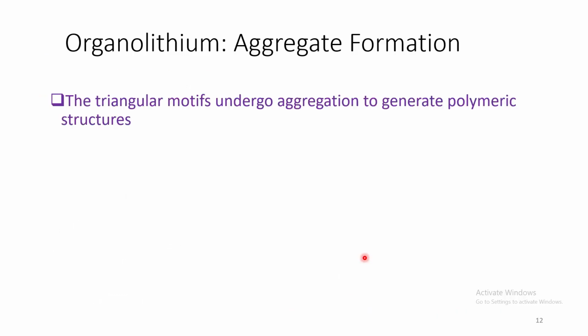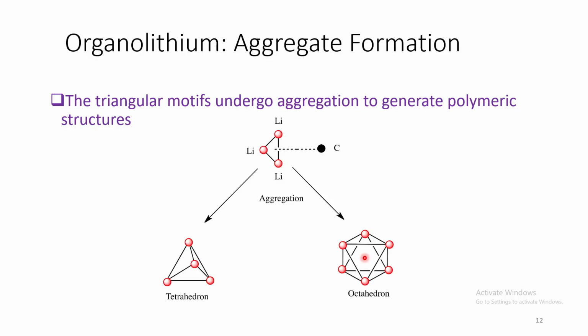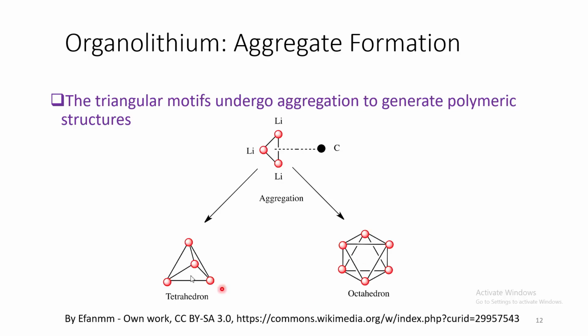Now, these triangular motifs undergo aggregation to generate polymeric structures. The most common polymeric structures are tetrahedral and octahedral, and each of these triangular faces is having an overlap with an alkyl group. So all these alkyl groups are present just a little distance away from the center of this triangular face.